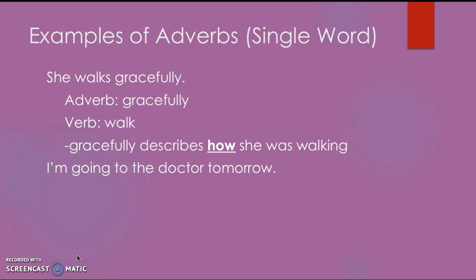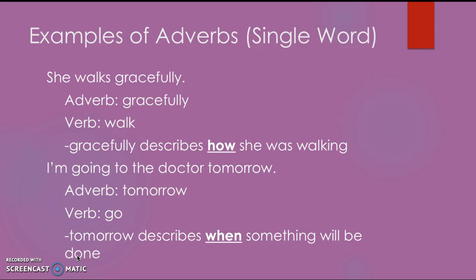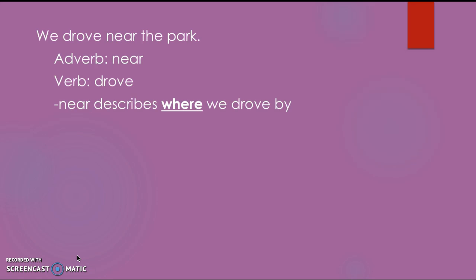The second sentence says, I'm going to the doctor tomorrow. The adverb in the sentence is tomorrow, and the verb is go. So tomorrow describes when something will be done. We drove near the park. The adverb in this sentence is near, and the verb is drove. Near describes where we drove by.